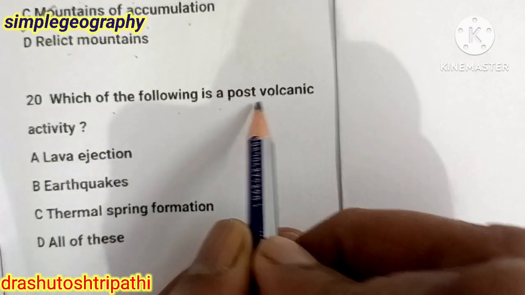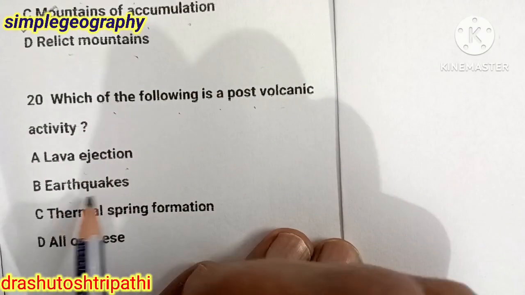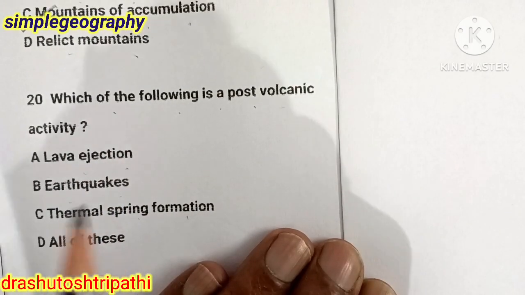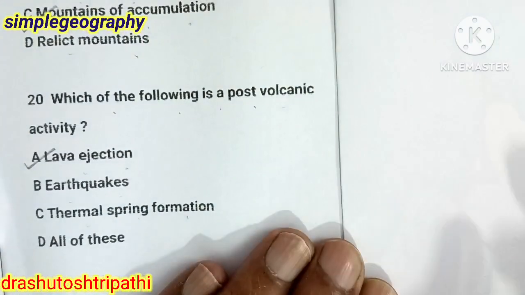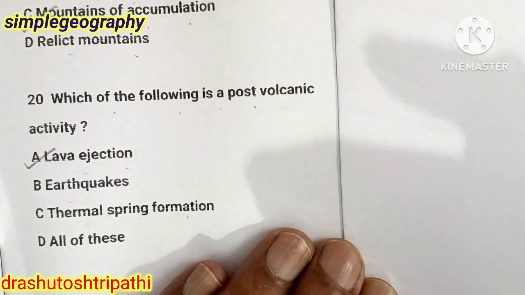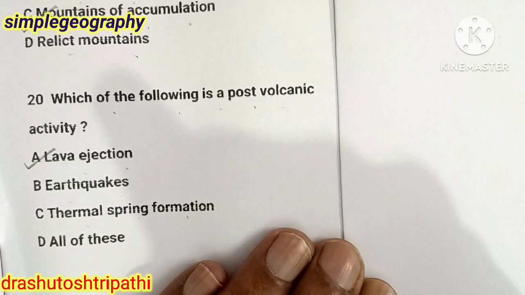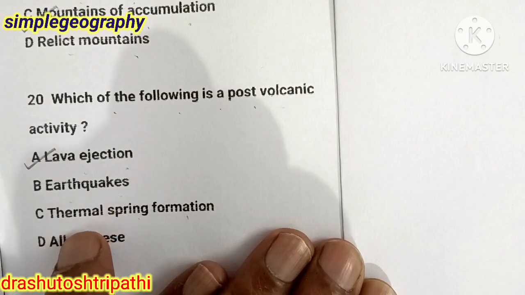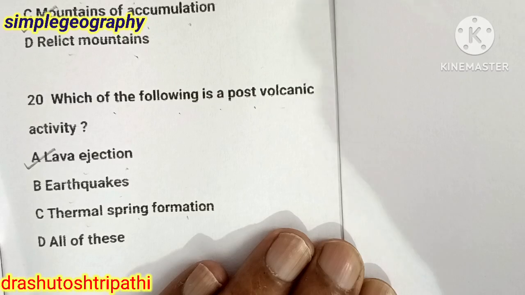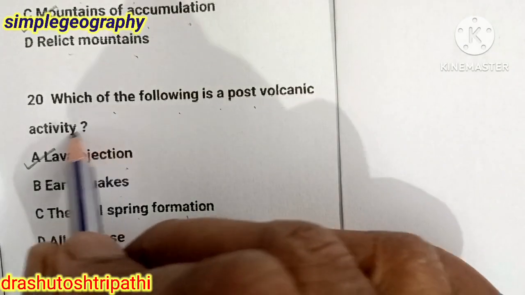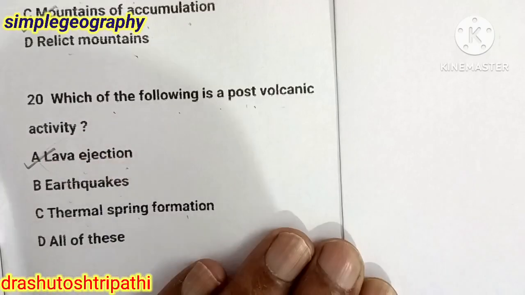Which of the following is a post-volcanic activity? Lava injection, earthquake, thermal spring formation, all of these. The answer is lava injection. Earthquakes come before the volcanic eruption, not after. The same thing happens with thermal spring formation; it occurs before the volcanic eruption. The answer is that the post-volcanic activity is lava injection.